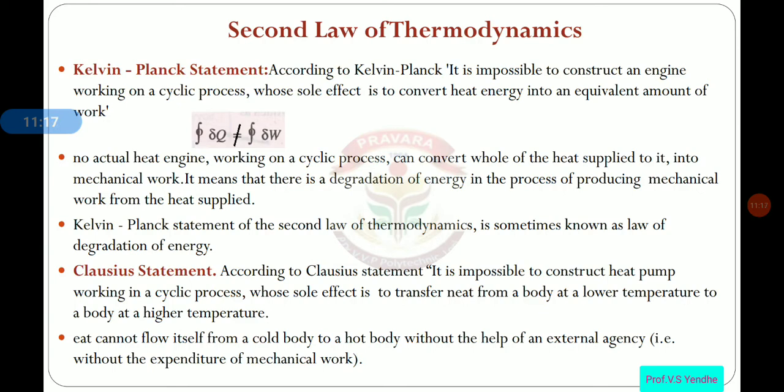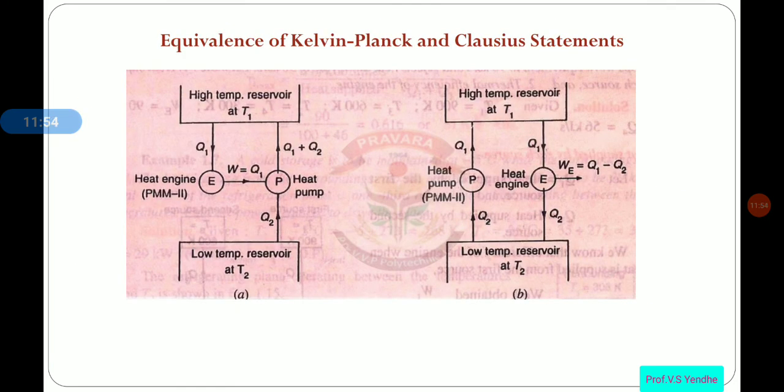According to the Clausius statement, it is impossible to construct a heat pump working in a cyclic process whose complete effect is to transfer heat from a body at lower temperature to a body at higher temperature. We cannot produce such a pump. That is the statement of the second law of thermodynamics.